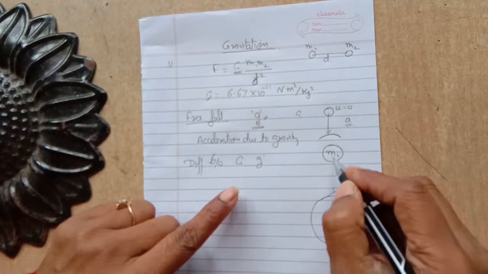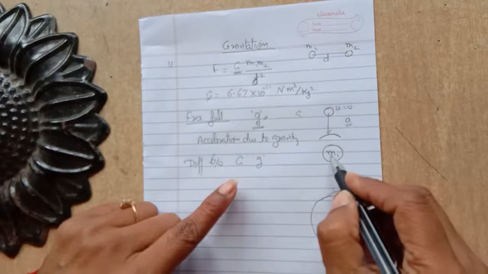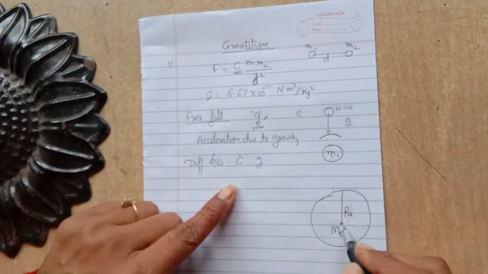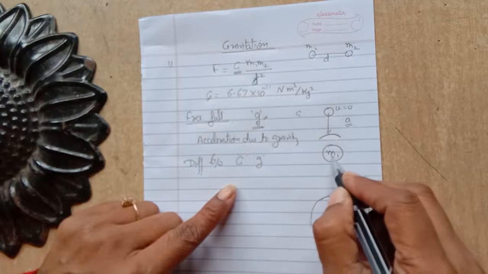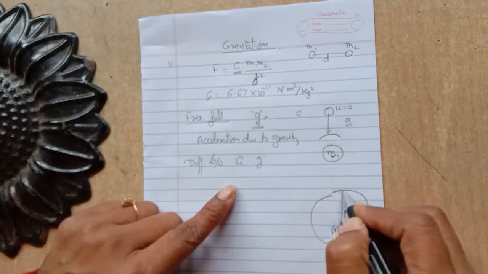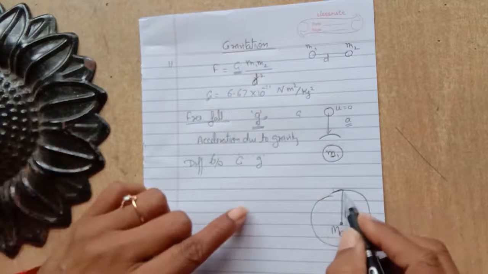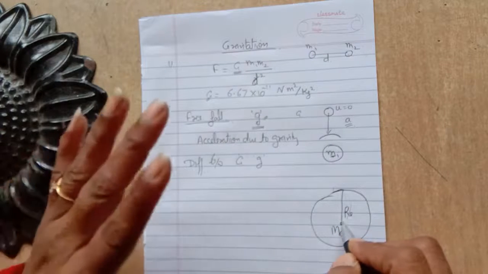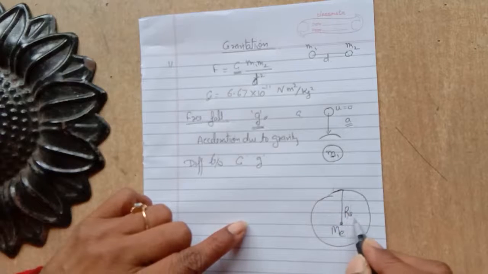And for finding the force between them, we have to find the distance between the object and the center of the earth. Since the distance of the object from the surface of the earth is very small as compared to the radius of the earth, we can take it as negligible. So let the distance between the object and the earth be Re.